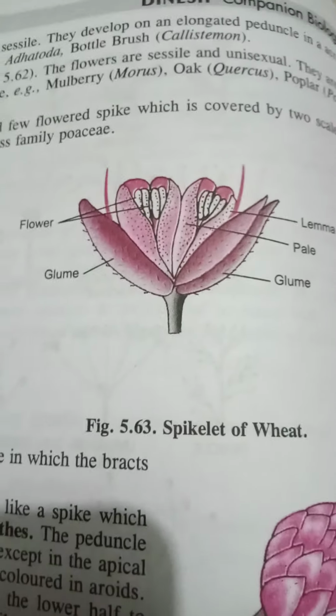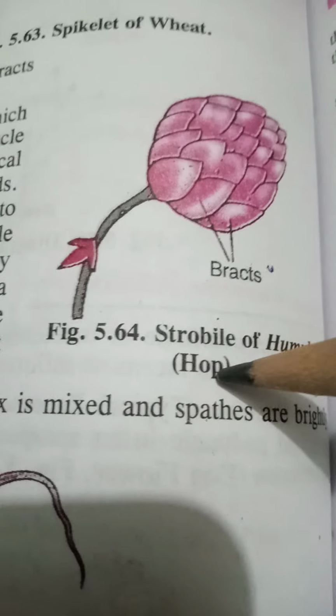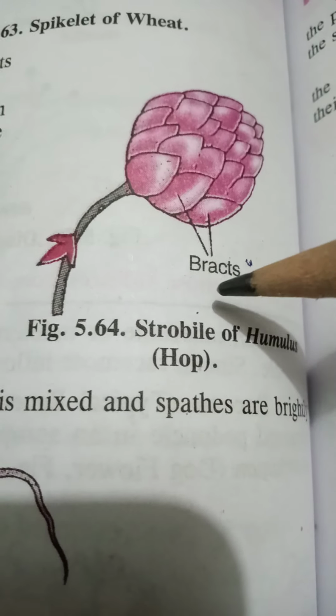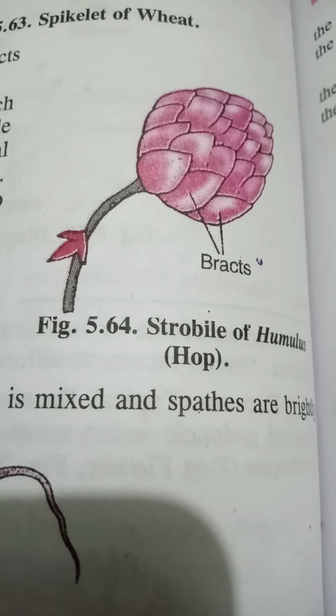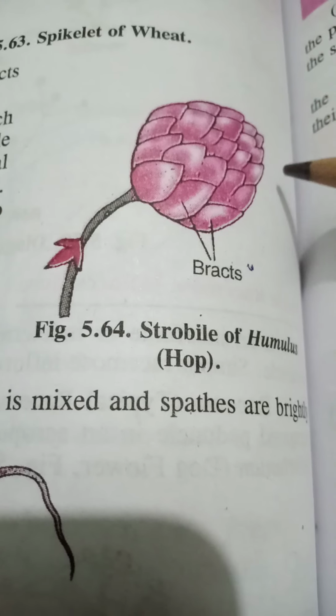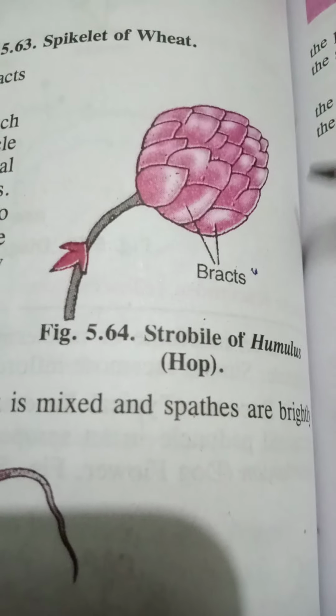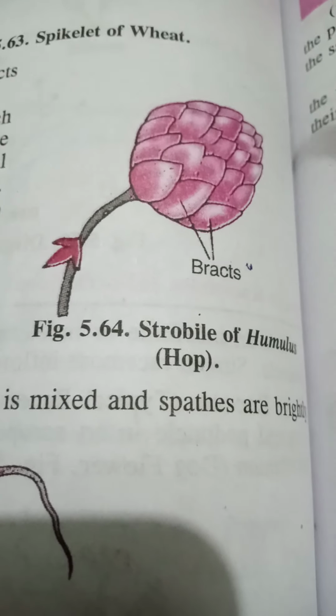The next one is the strobilus, which is observed in case of Humulus or hop. It is a condensed spike. The flowers all become condensed and their bracts are large and persistent, and they form a strobilus type of structure.